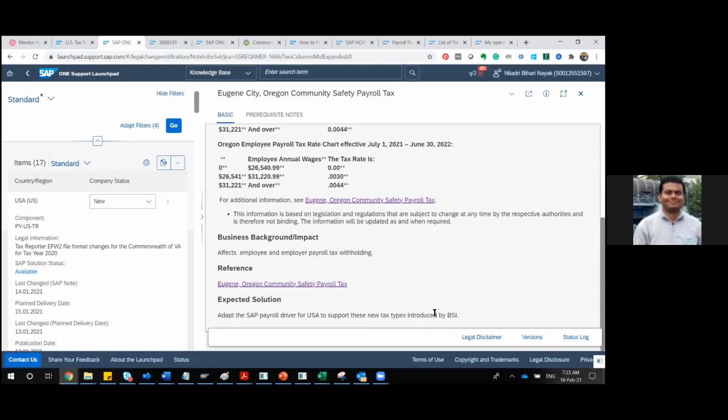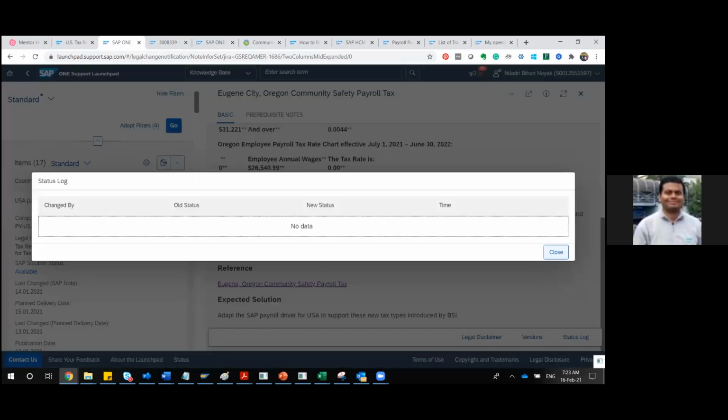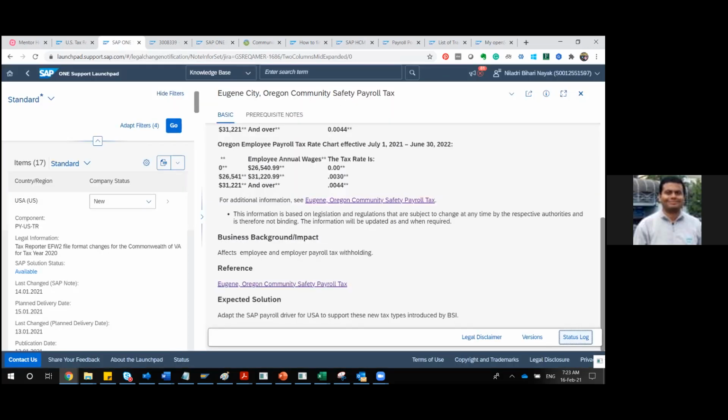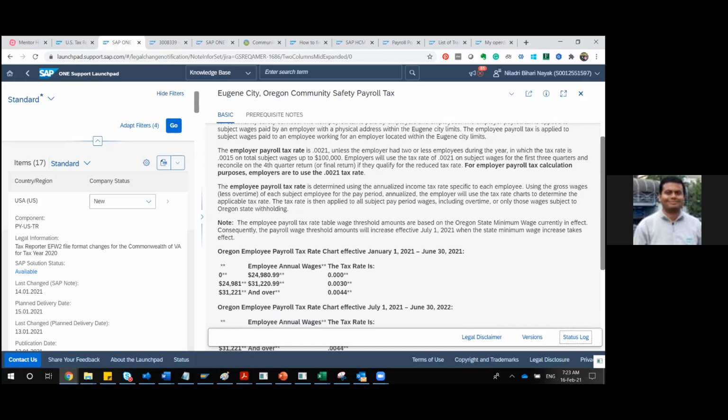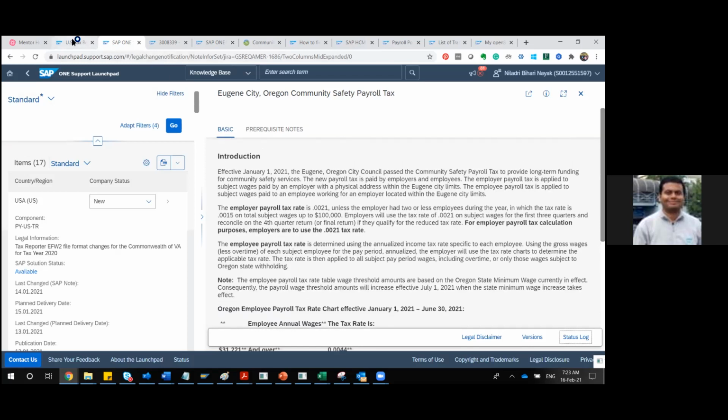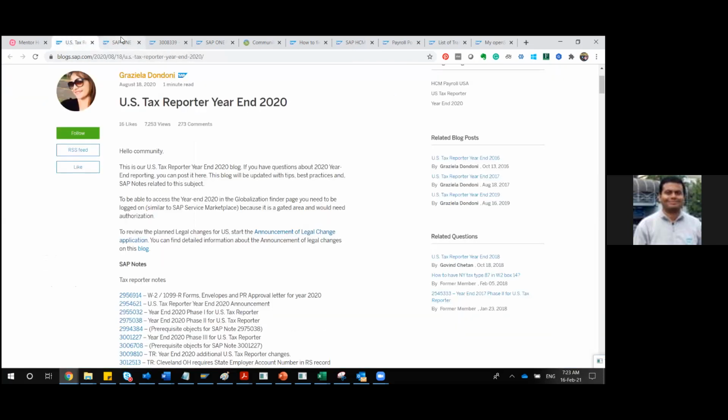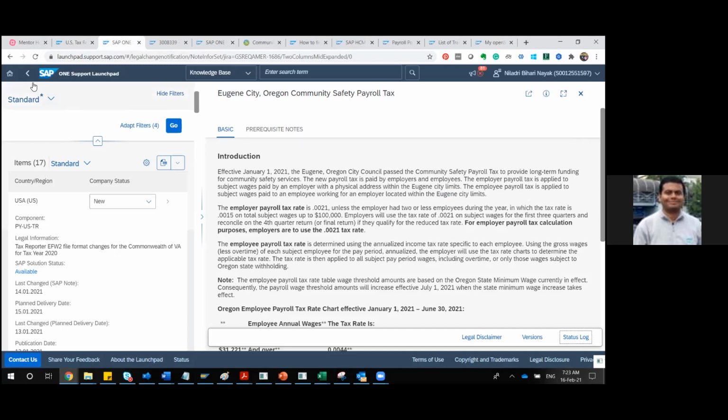But in certain cases, SAP will release an attachment here and ask you to do this manually. So that is the purpose of a particular note. Are you getting my point? Yeah, I guess. Also, for this note we do not have any log or version, but otherwise those things we can get here. This is one type of note. Let me see if any notes have some other varieties.